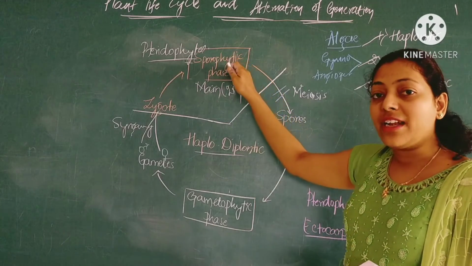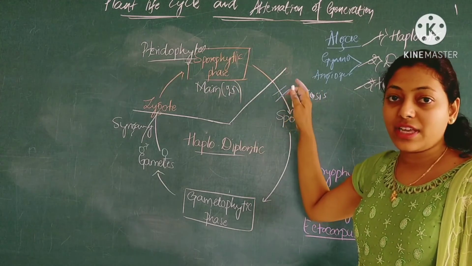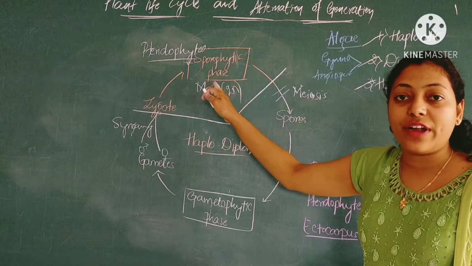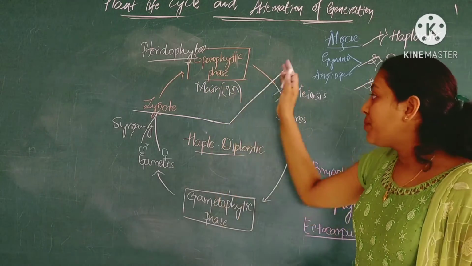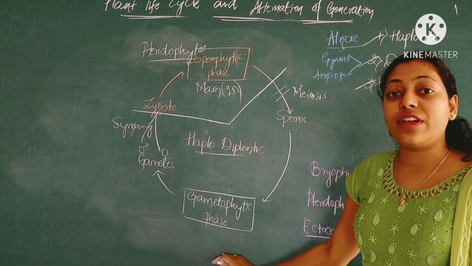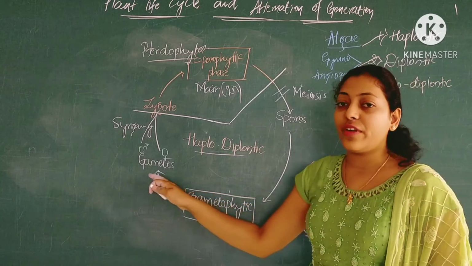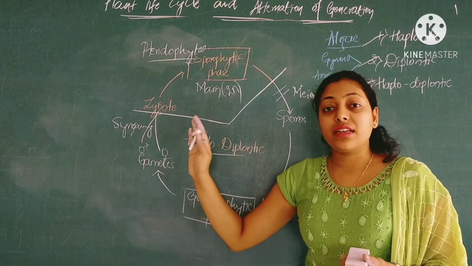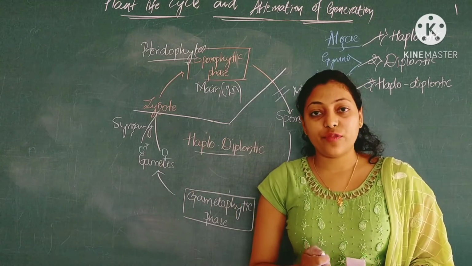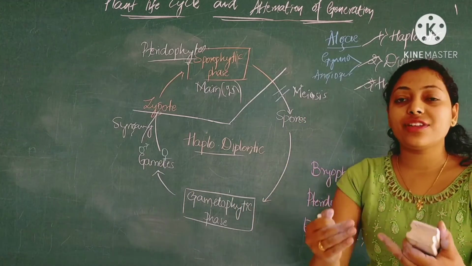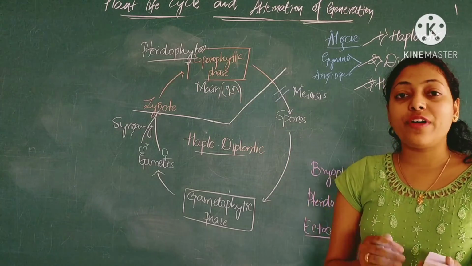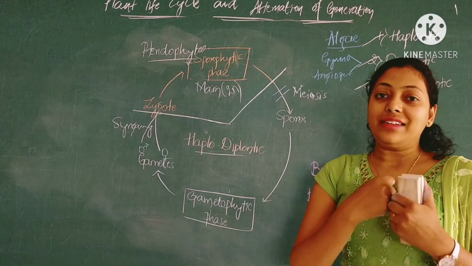This plant body produces spores. Spores are produced by the sporophytic stage, but spores belong to the gametophytic phase because they have a single set of chromosomes. Then the gametophytic phase produces gametes. The gametes produced from the gametophytic stage partially depend on the sporophyte plant body for their nourishment.